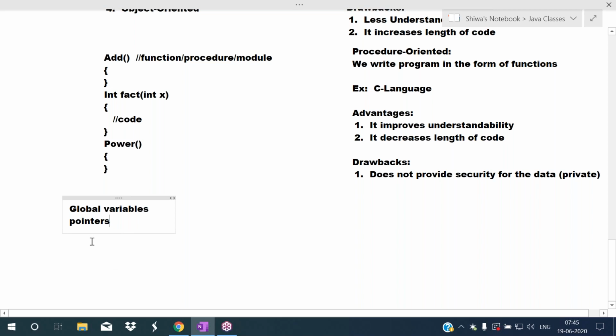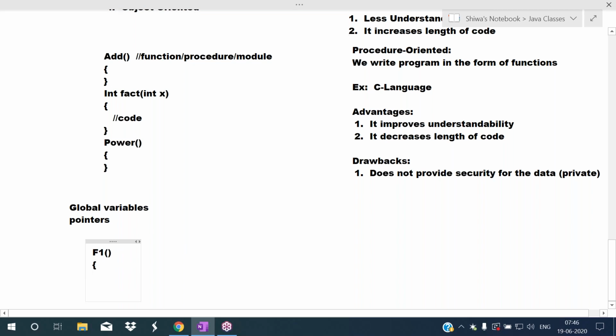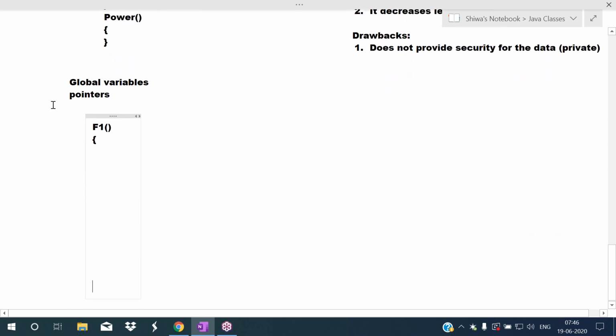So how may security problems occur? Listen carefully here. I'm explaining these concepts, global variables and pointers. For example, here I'm writing a function. That function name is f1.